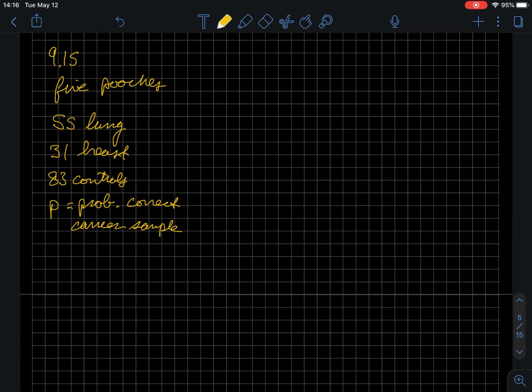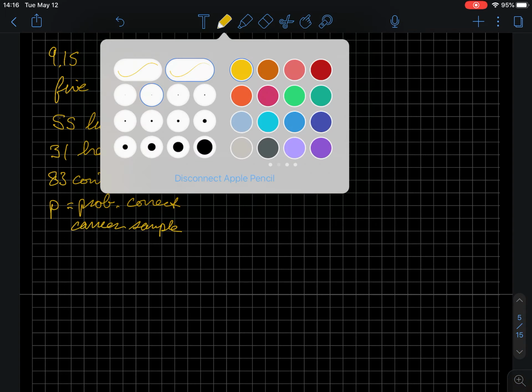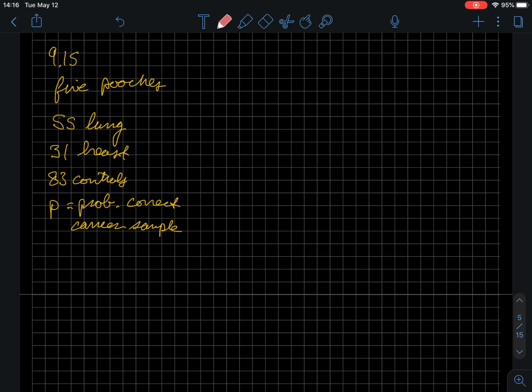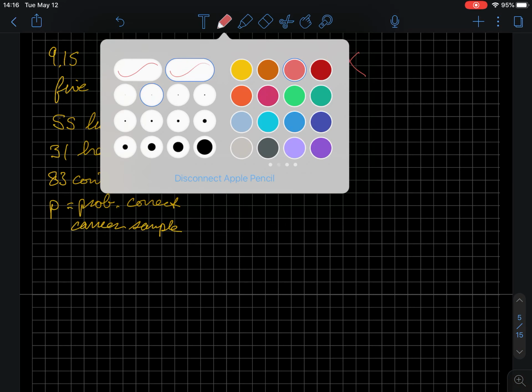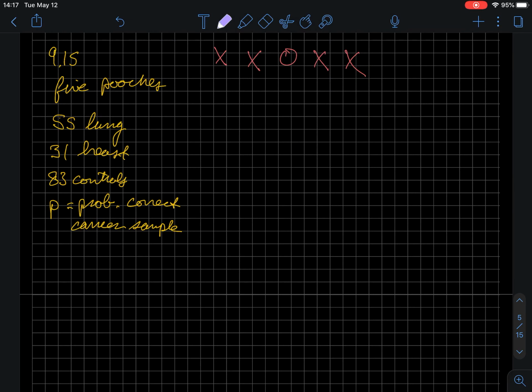So basically there's someone with cancer and other people without cancer, and the dog in this experiment is trying to figure out who has cancer. So this is the way this is set up.